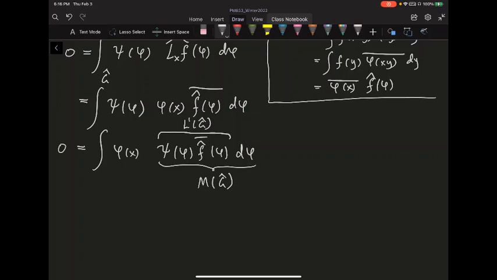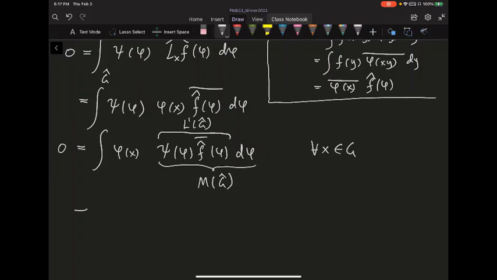Because this integral is equal to 0 for all x inside your G, if you treat this as a measure in the measure space of G hat, the inverse Fourier transform of this is equal to 0. Because this inverse Fourier transform is injective, this measure has to be equal to 0. And if you have a measure which is given by an L1 function multiplied by the Haar measure, the L1 function has to equal 0.